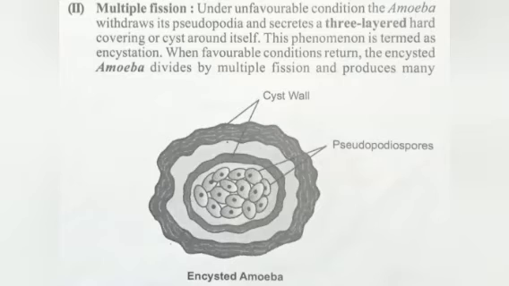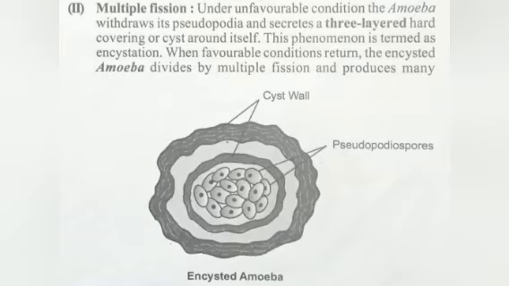This phenomenon is termed encystation. When favorable conditions return, the encysted amoeba divides by multiple fission and produces many minute amoebae, or pseudopodiospores. This phenomenon is called sporulation.